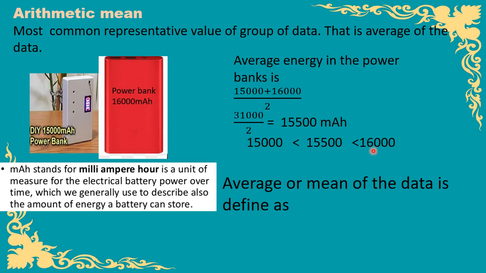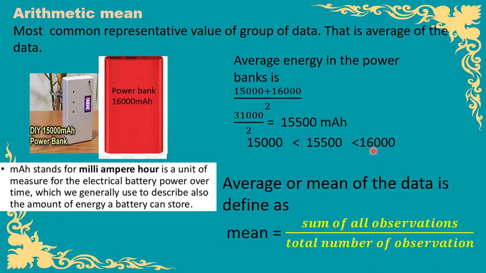The average is calculated as the sum of observations divided by the total number of observations. In the case of the 2 power banks, we added the 2 energies and divided by 2. If we have 60 students in a class and want to find the average weight, we add the weights of all 60 students and divide by 60, the total number of students. So the formula for arithmetic mean is the sum of all observations divided by the total number of observations.